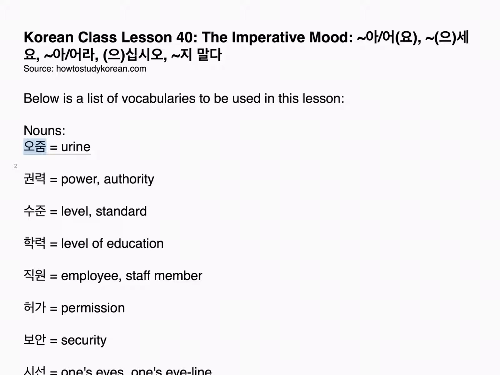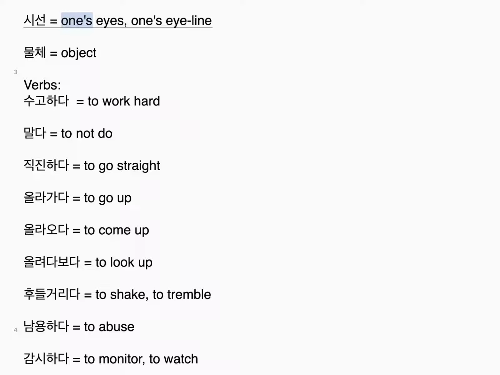Nouns. 권력, power, authority. 수준, level, standard. 학력, level of education. 직원, employee, staff member. 허가, permission. 보안, security. 시선, one's eyes, one's eyeline. 물체, object. Verbs. 수고하다, to work hard.